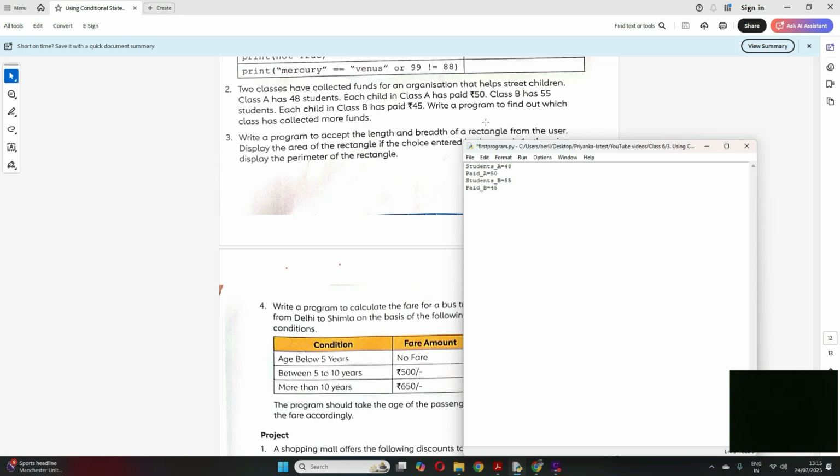So I have to find who has collected more funds. So I have to do multiplication, right? One student is paying 50, so 48 students will pay. So total underscore A for section A will be students underscore A into paid underscore A, correct? Same for section B also, correct? So let me just write for section B.